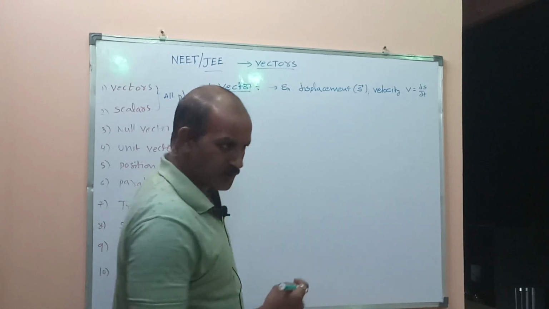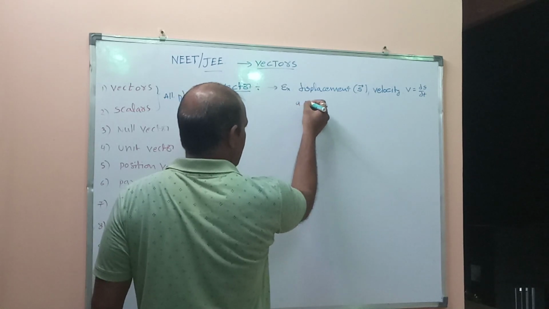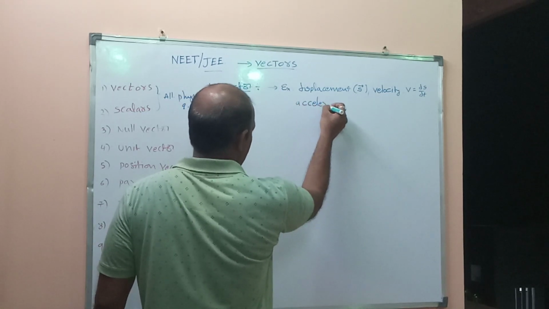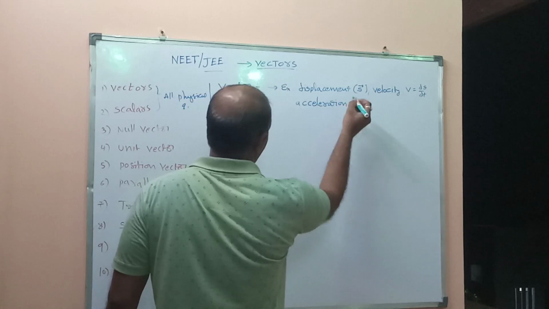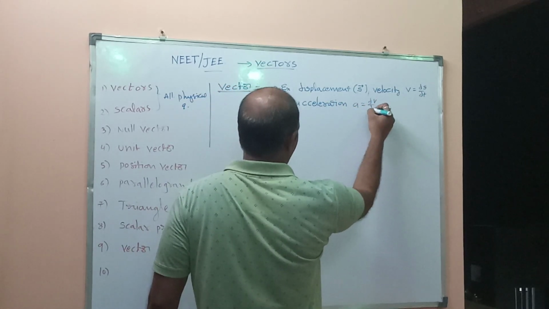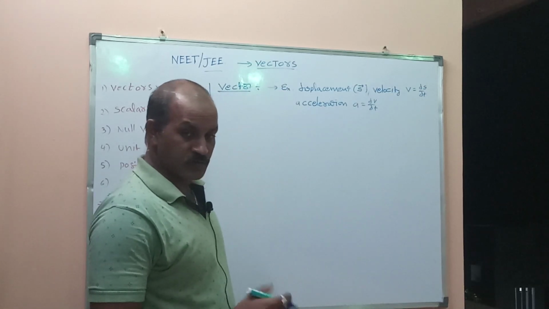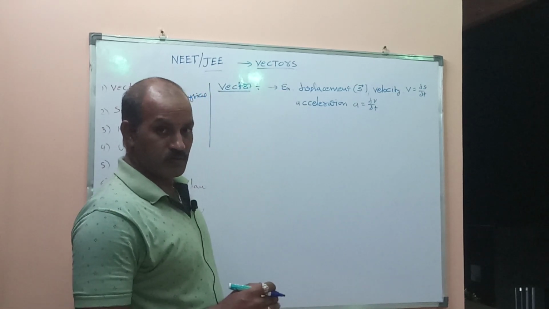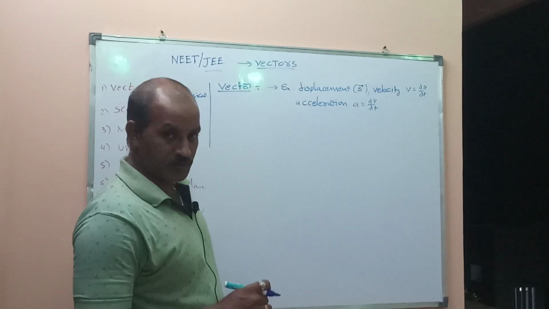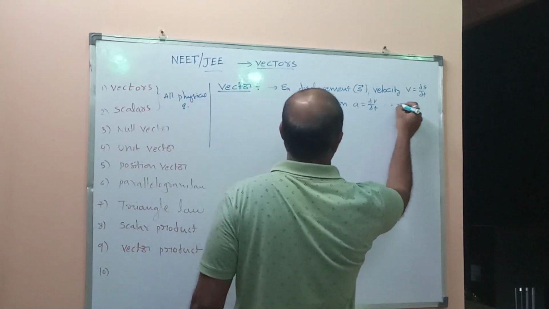Velocity is also a vector. Acceleration A equal to dV by dT, the rate of change of velocity, is also a vector quantity.